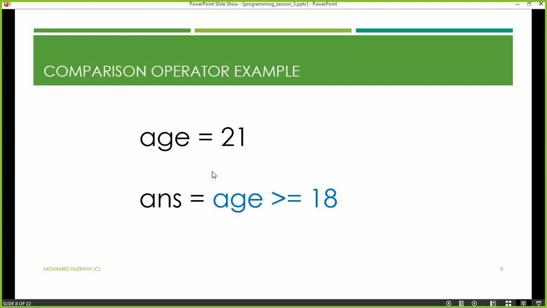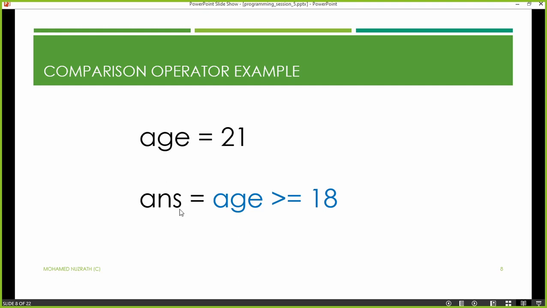Comparison operator example. Let's take a look at it very quickly and very easily. All of you know what a data item is. This is a variable which is called here age. It could be called anything, but for this example we are taking it as age. We are storing someone's age, which is 21. Age is stored as the value 21. So hereafter, whenever I am writing an expression, if I say age, please refer to the value 21, because 21 is the value stored inside the age variable.